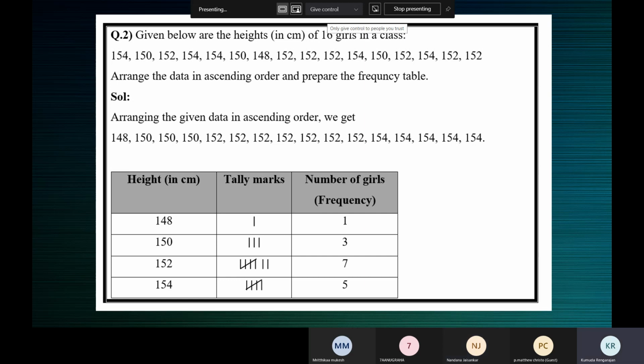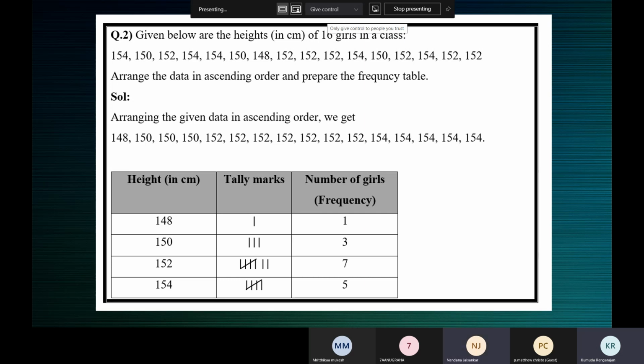144, 148, 150, 152, 154. All these numbers form the data. What is 154 in it? 154 is an observation. What about 152?